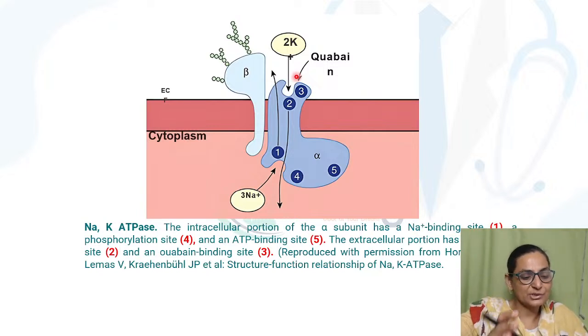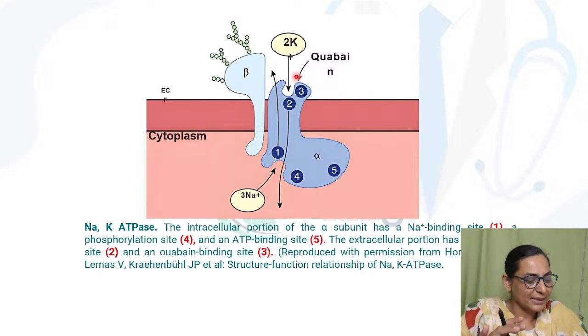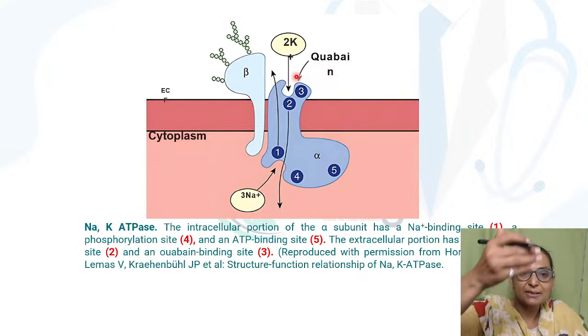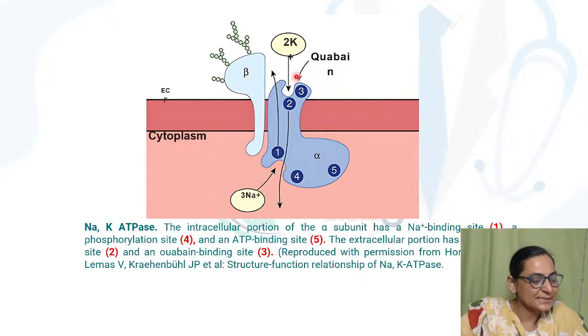Because of that, the 3 sodium ions move out, and the 2 potassium ions which were outside bind. This dephosphorylates the phosphorylated aspartic acid. The energy released causes another conformational change and results in the entry of potassium inside the cell.